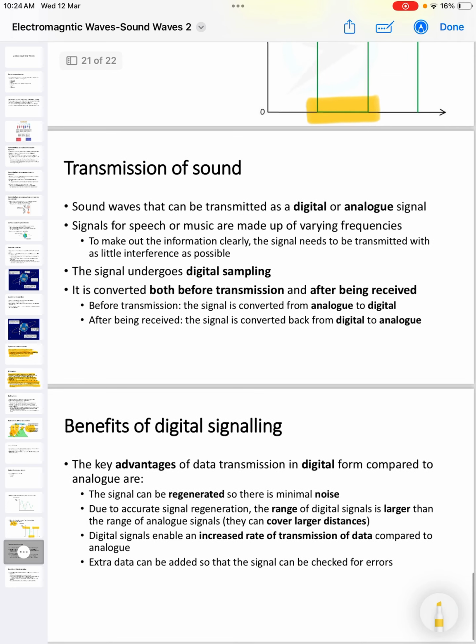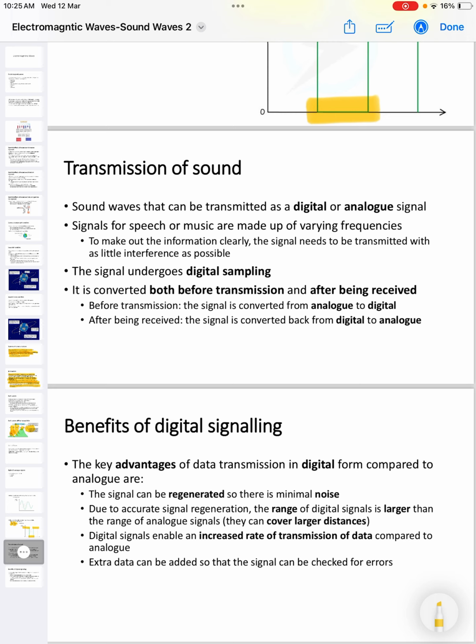Another advantage is that digital is better than analog because there is accurate signal regeneration. The range of digital signals is larger than the range of analog signals. They cover larger distances. So accurate signal regeneration makes it possible for us to cover large distances when we are transmitting data as digital. Digital signals can also increase the rate of transmission of data compared to analog. So with the digital signal, we can transmit a lot of data compared to just analog.